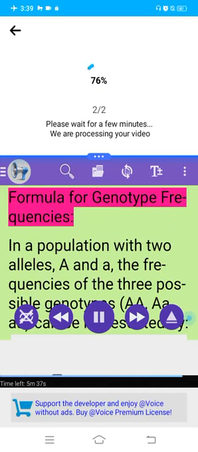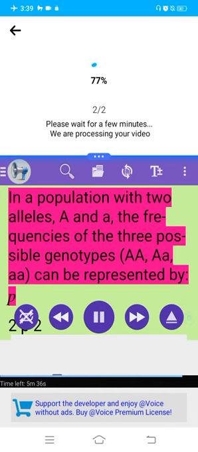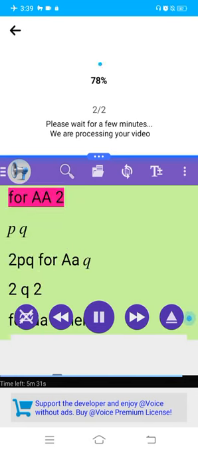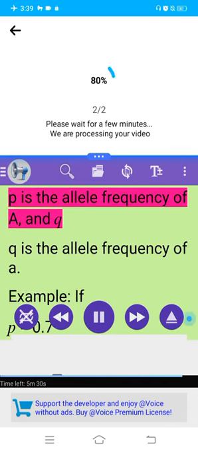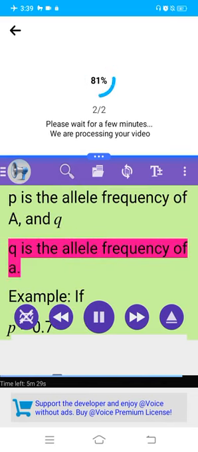Formula for genotype frequencies. In a population with two alleles, A and a, the frequencies of the three possible genotypes can be represented by p² for AA, 2pq for Aa, and q² for aa, where p is the allele frequency of A, and q is the allele frequency of a.